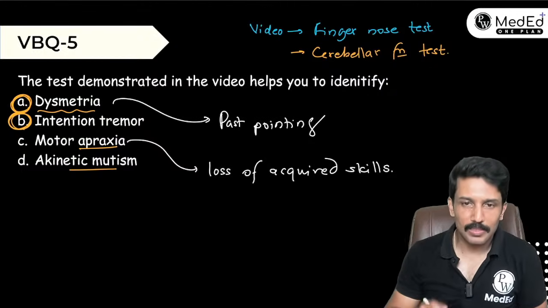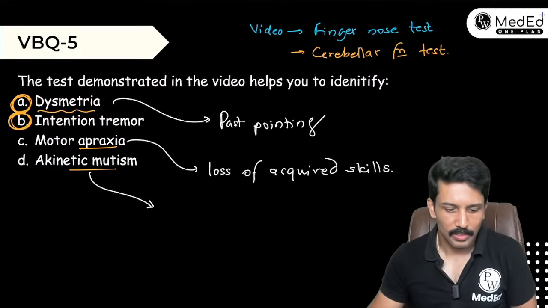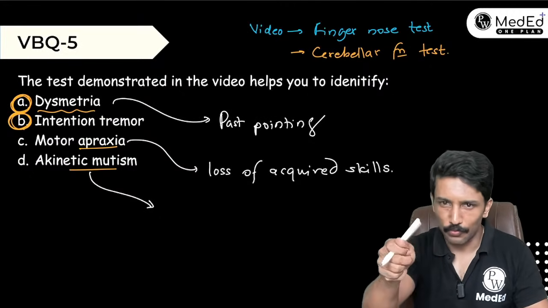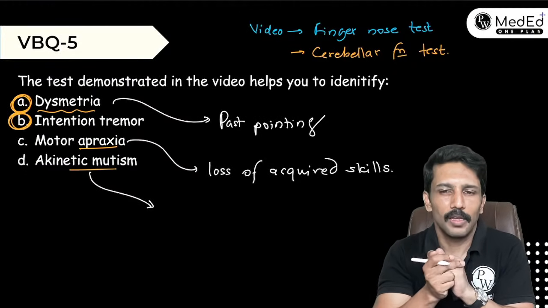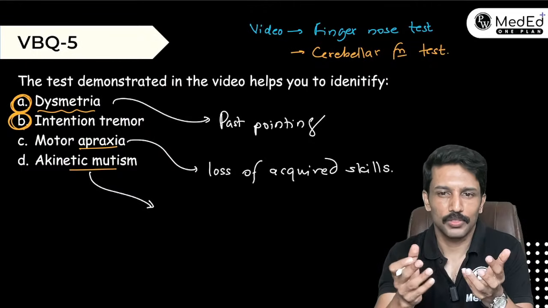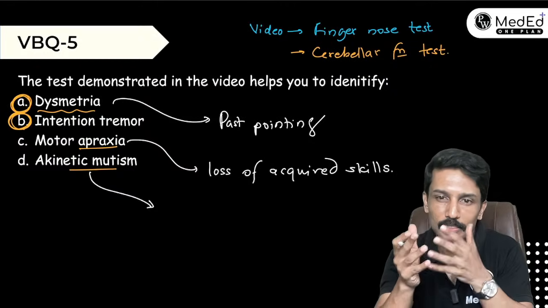Okay, the next one is akinetic mutism. Can anybody tell me what does that mean? Akinetic mutism. Mute means switch off, like mute. Everybody knows what mute means. And bradykinesia is a word we are familiar with. Kinesis or kinesiology refers to the study of movements. Akinetic means no movements.